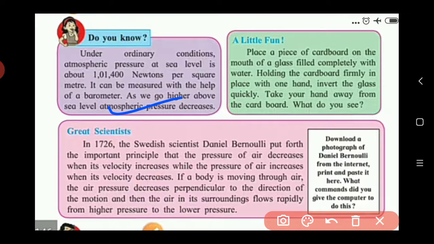So here they give us some information related to atmospheric pressure. Here also they give us an activity like this. You can do this activity at your home. Place a piece of cardboard on the mouth of a glass filled completely with water. Means here you take a glass, and it contains water fully up to this level, and on this glass you place a cardboard.